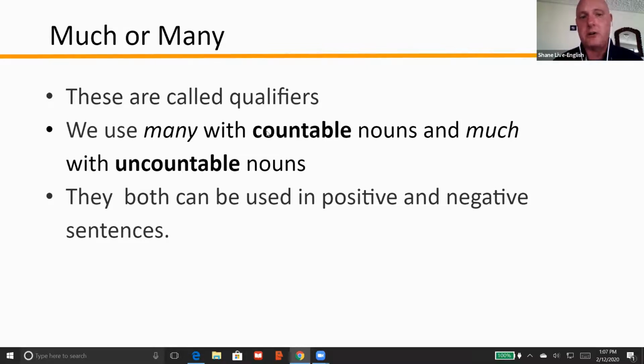For a countable noun, a good example would be, let's say, cat. Everybody loves cats. So there you put an S. There are many cats, exactly. And then an uncountable noun would be, for example, cheese. So I didn't have much cheese at the party. However, they had many varieties of cheese in the supermarket.